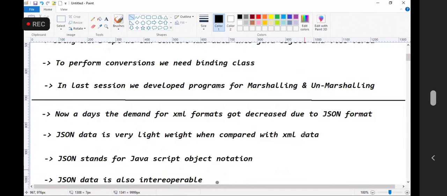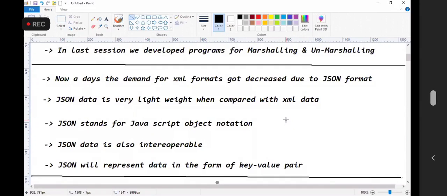So now tell me, nowadays in REST APIs, are people using XML or JSON? XML demand has decreased in the market, and the demand for JSON data has increased. So what is JSON?